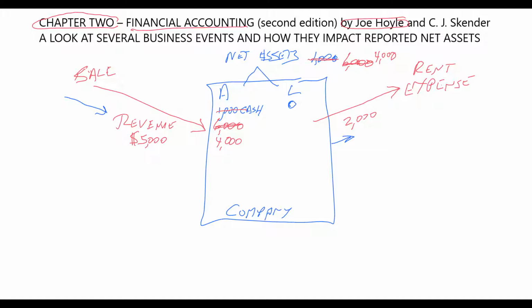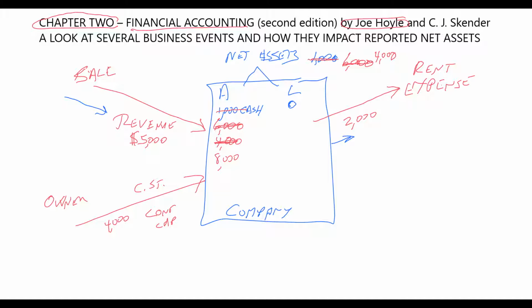The next thing that happens is you have an owner out here someplace, and the owner decides to put more money into the business. So they issue some capital stock to the owner, which we'll sometimes simply refer to as contributed capital. The owner is putting more money in the business, and that additional amount of money is $4,000. This again increases the cash balance. We no longer have $4,000 in cash. We now have $8,000.